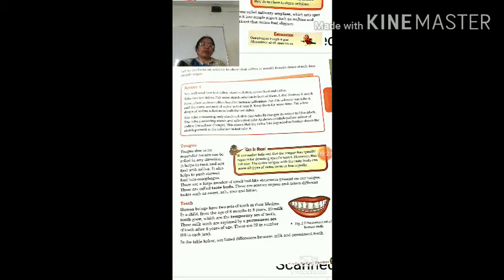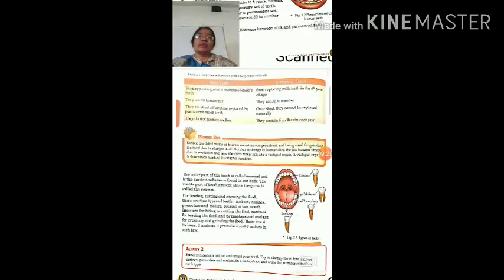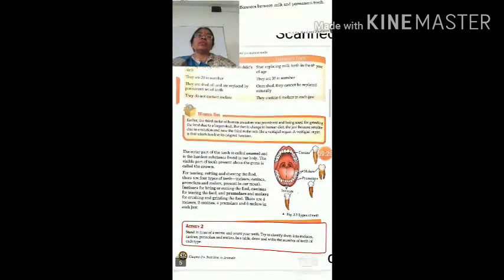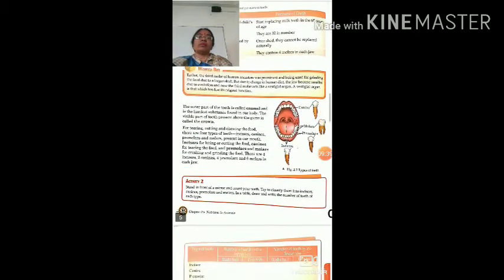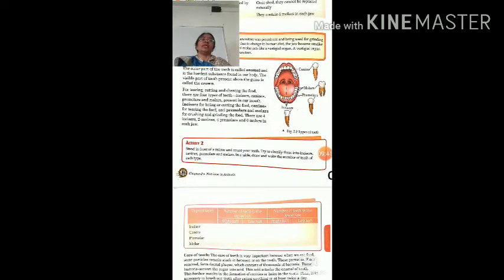Now to distinguish between these different types of teeth, we should observe this picture here. In this table the difference between milk teeth and permanent teeth is also given. You should read it properly and learn it also. Now the different types of teeth. There are 4 types of teeth: canines, molars, premolars and incisors, as you can see in this picture.